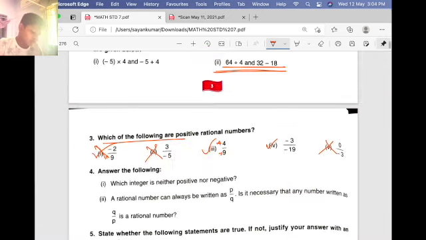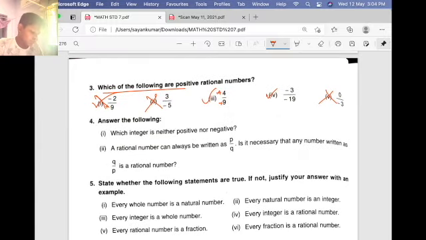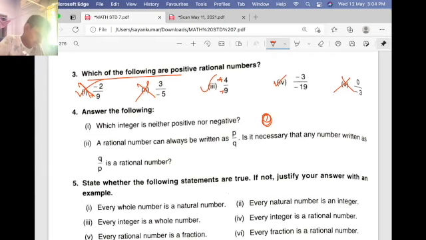Answer the following. Which integer is neither positive nor negative? What are the integers? From minus infinite to positive infinite. In the middle, what comes? 0 comes. Can you specify 0? Is 0 a negative integer or a positive integer? Tell me. We cannot specify it. So that's why 0 is the answer to the first one.